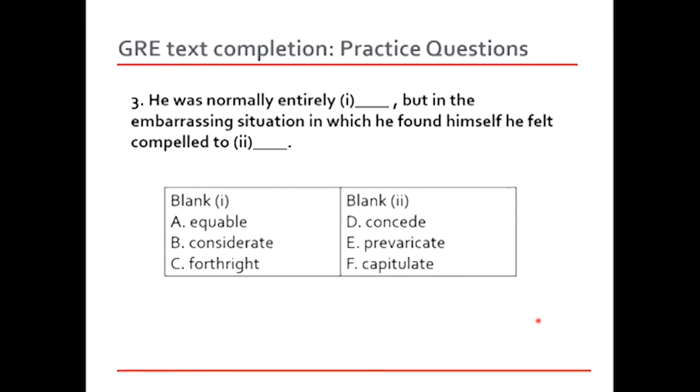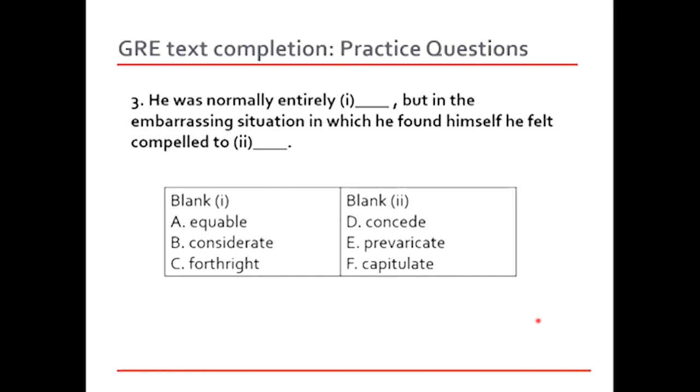Equable means that you're calm about something, you're composed about something. Considerate means that you're kind, you understand how somebody feels, and you consider somebody's situation in a serious manner. And then forthright, he was very straightforward. He was very open about it. So in this case, we can say that maybe forthright is the right choice, or maybe equable is the right choice. But let's look at the blank 2 to further confirm our answer.